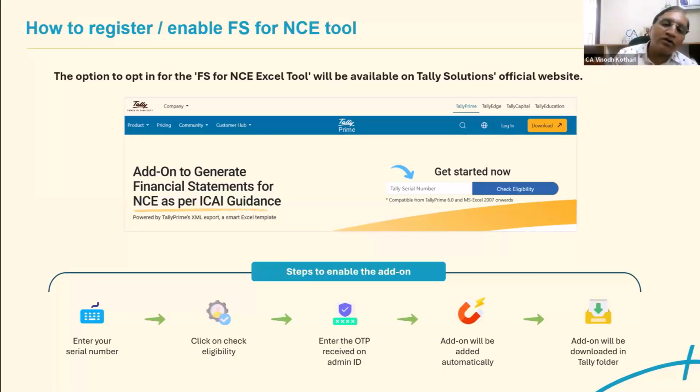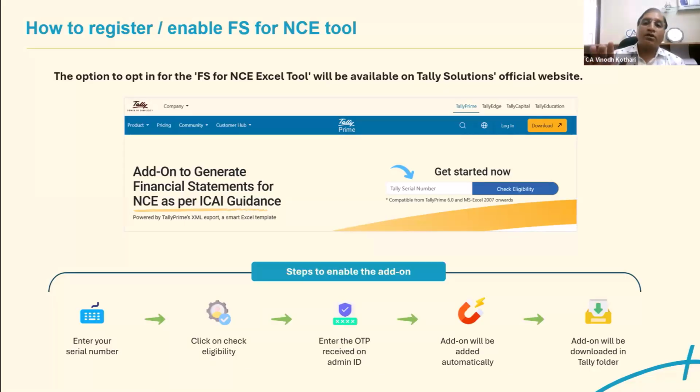Once you renew it, you have to give your Tally user ID and password. It will send you an OTP and then the add-on will be automatically updated. Then you reactivate, that is, update your license and the file. Particularly the Excel file is a macro file which is not available online as a separate download.